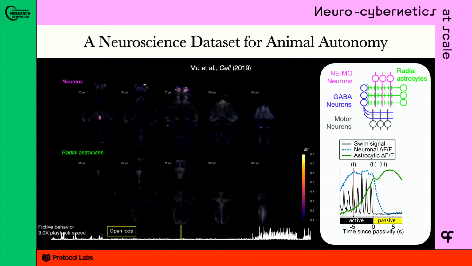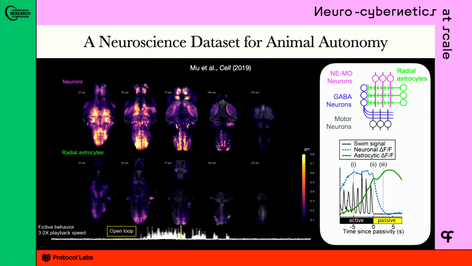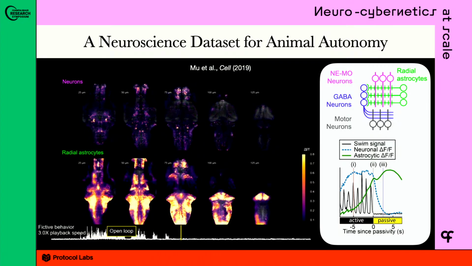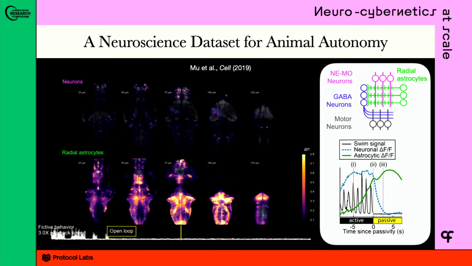This is data collected by Yu Mu in a Cell paper from 2019. And what we're looking at here is whole brain calcium recordings from both neurons and a type of glial cell called radial astrocytes. What I'm playing here for you is the recordings in real time. And what's going on here is there's a zebrafish, a larval zebrafish swimming in a virtual reality.